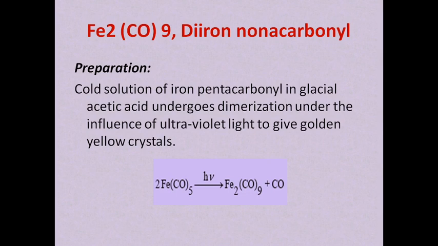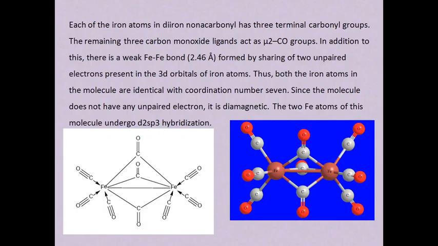Coming to dimetallic carbonyls, di-iron nonacarbonyl. Coming to its preparation, a cold solution of iron pentacarbonyl in glacial acetic acid undergoes dimerization under the influence of ultraviolet light to give golden yellow crystals, which is nothing but Fe2CO9 formation, di-iron nonacarbonyl. So in this there will be a bridge between iron and iron with the carbonyl molecule. The structure is like this.